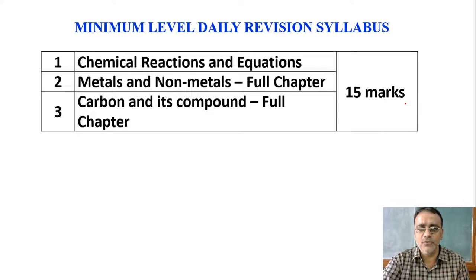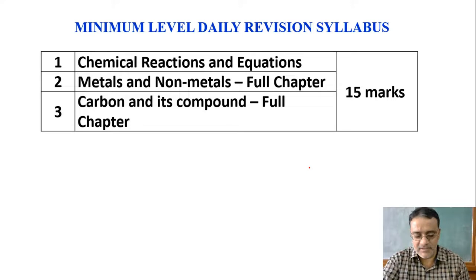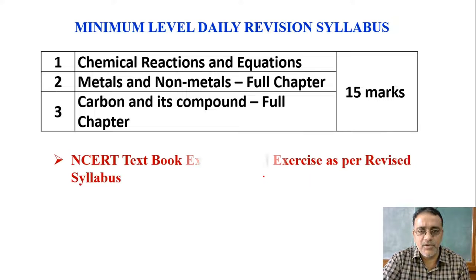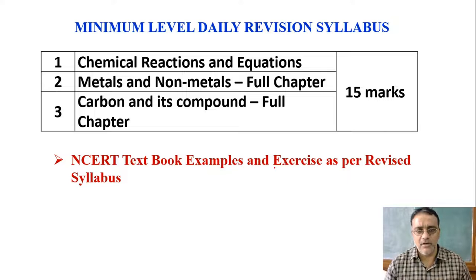And what you have to complete in these chapters: first you have to complete textbook examples and exercise questions as per revised syllabus. Why as per revised syllabus? Because in chapter sequence number 2, metals and non metals, the last portion has been deleted, that you have to not study.